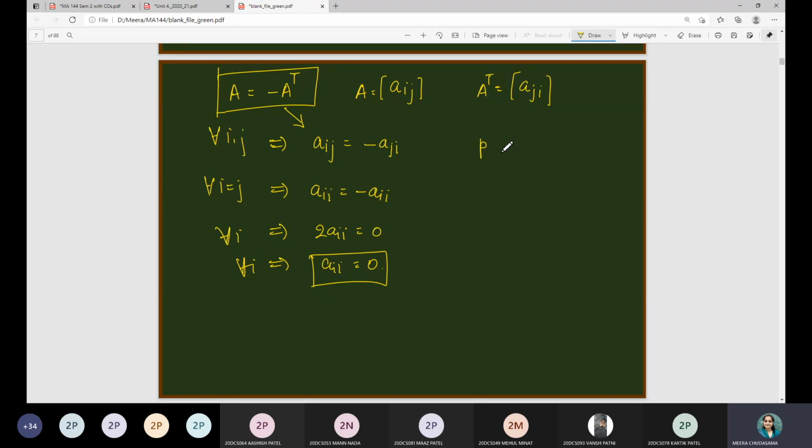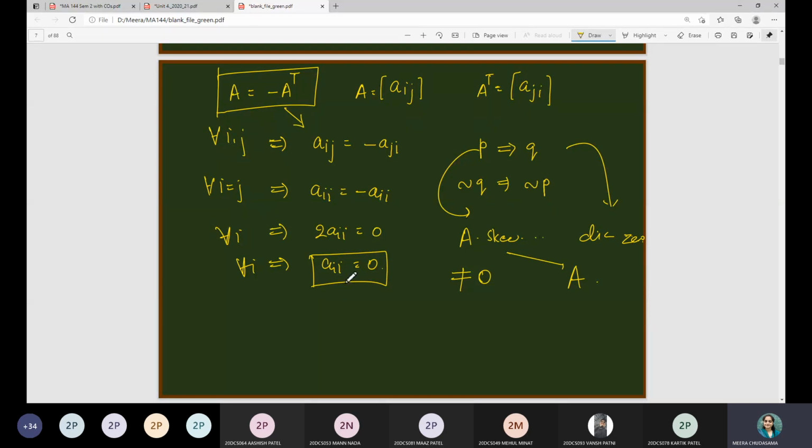So, you have studied one chapter on logic at your school level: suppose P and Q are given statements such that P implies Q, then negation of Q will imply negation of P. In this case, if I consider statement P as A is a skew symmetric matrix and Q as diagonal elements are 0, then negation of Q means if one of the diagonal elements is not 0, then A will not be a skew symmetric matrix.